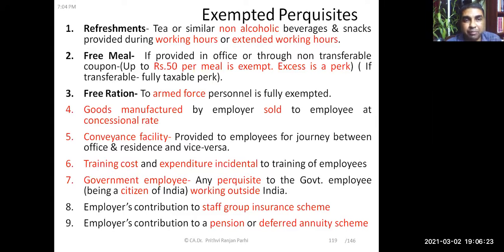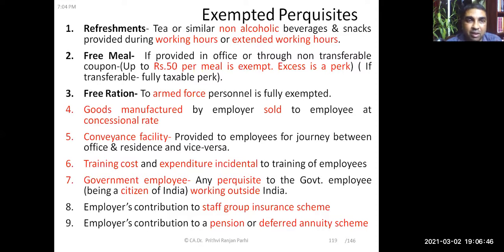First, you see refreshment. If refreshment facilities are provided in the office, tea or non-alcoholic beverages and snacks, etc., during working hours or extended working hours, then these refreshment facilities are exempted.